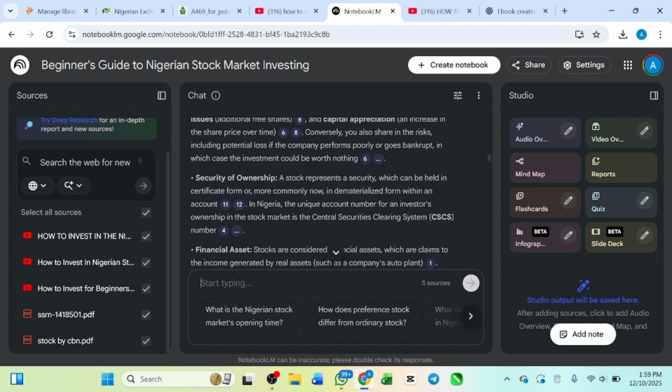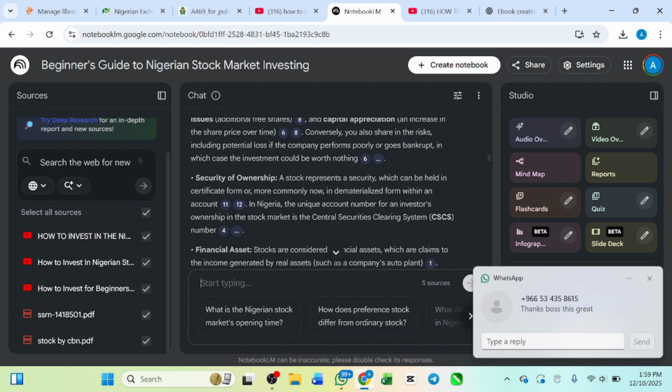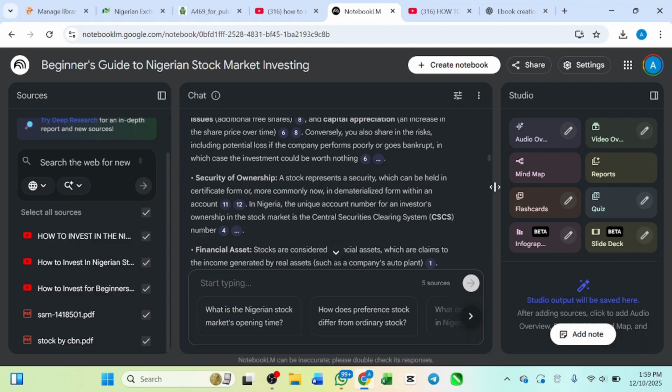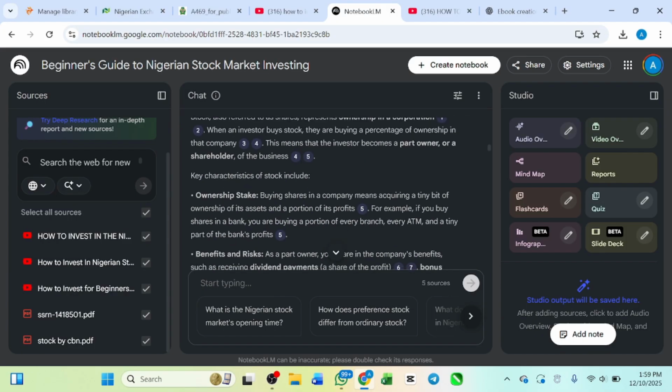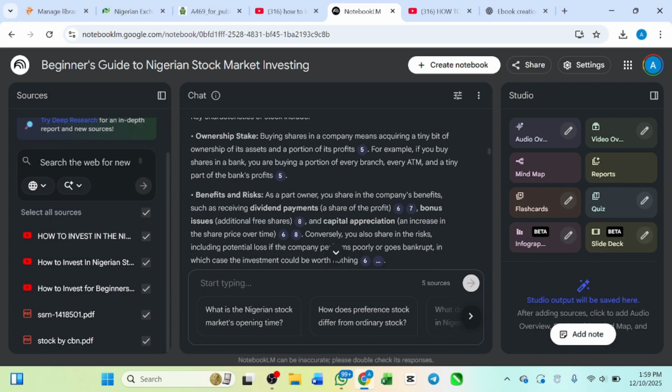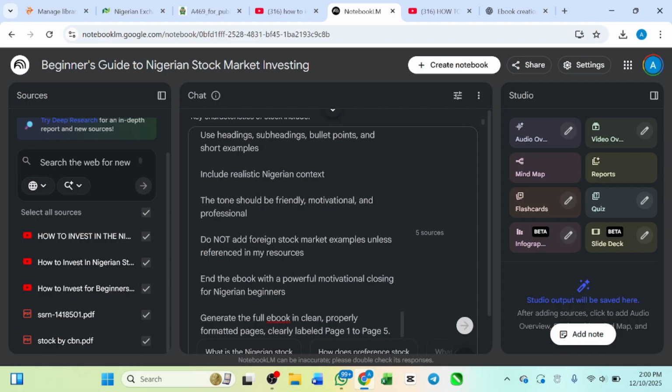Okay, you don't need to panic. I'm going to be providing this particular prompt. This is an already made prompt that I have been working on for a very long time now. This prompt you can't see anywhere. It's a very expensive prompt, packed with information and value. So all I need to do now is to go ahead and provide my prompt. Okay, look at the prompt now. You are going to see what is inside this prompt.